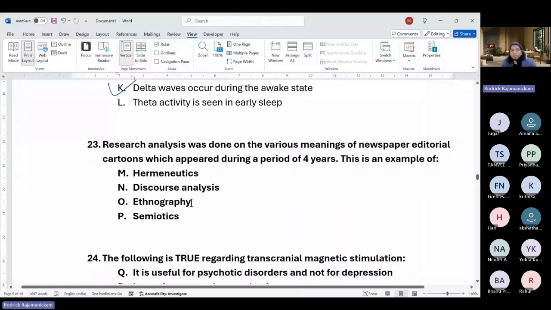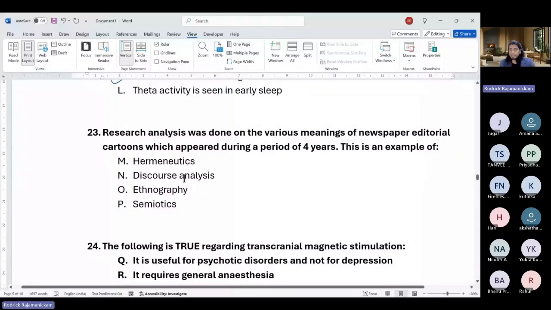So moving on to this: research analysis was done on the previous meanings of newspaper editorial cartoons, which appeared for about 4 years. So this is an example of what type of analysis or research design. Okay. So it is semiotics. Semiotics basically means the meaning of symbols, certain scriptures, and things like that. Hermeneutics is about the analysis of scriptures, not just one script. So like religious scriptures, books, so they can be talking about hermeneutics.